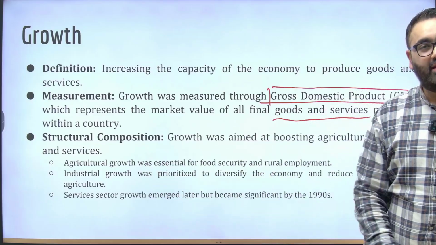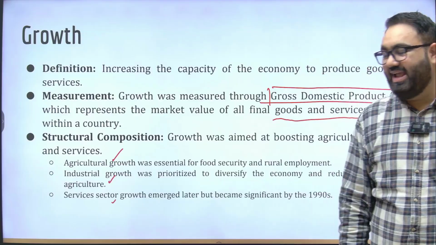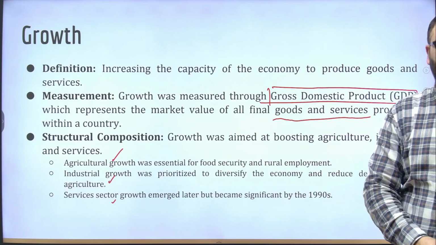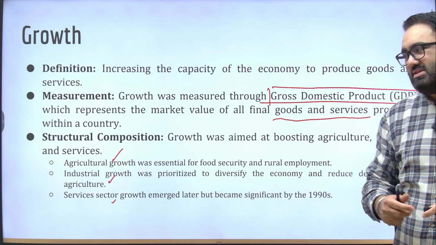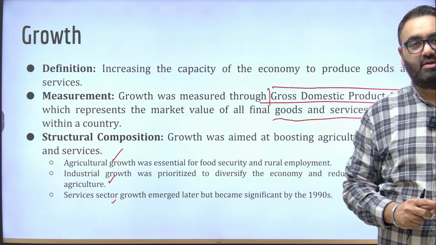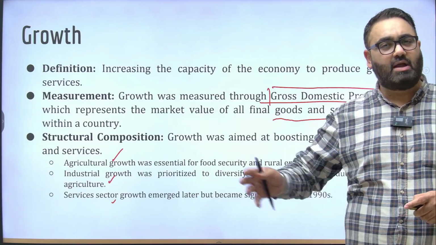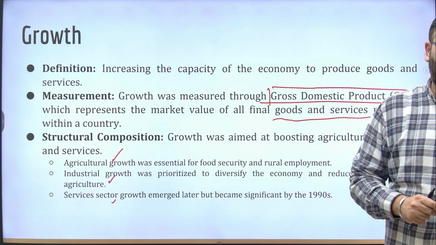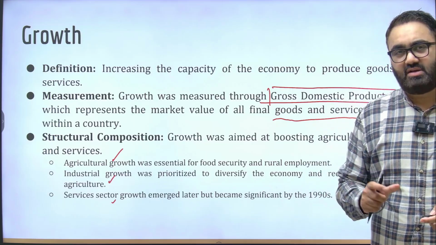Growth in terms of agriculture, in terms of industry, in terms of services, all these three have been the focus of the 5-year plans. Unfortunately, specifically in terms of manufacturing, we have not been doing that great. Services has always been the crowning jewel in India's growth history. At least after 1991, most of our GDP contribution has always come in from the services sector only, much above 50%. This is where India has been struggling with manufacturing.